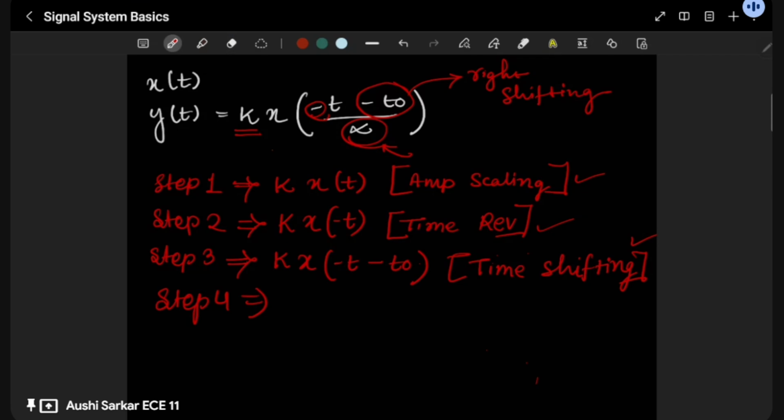Let me now deal with the last and final one, alpha, my last multiple transformation. That is our time scaling.